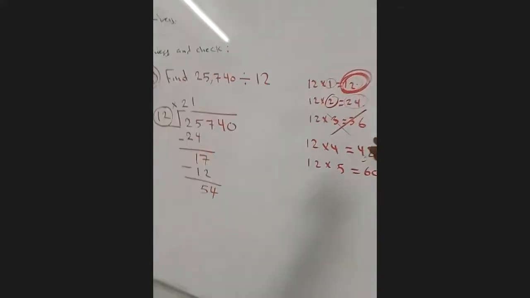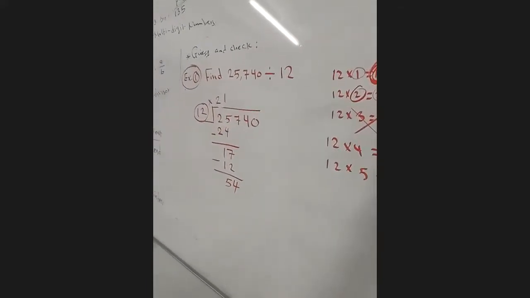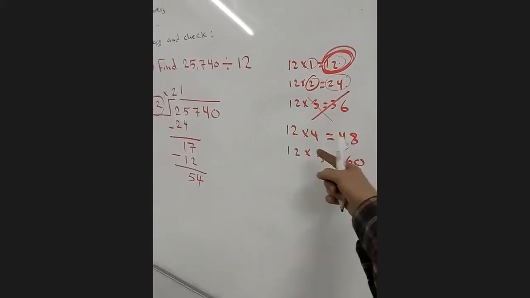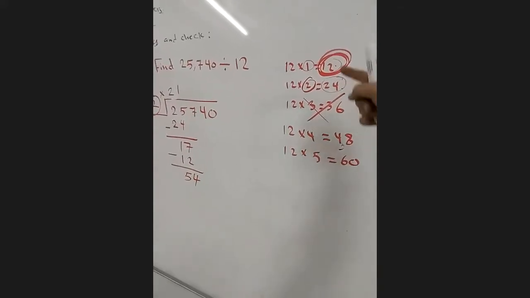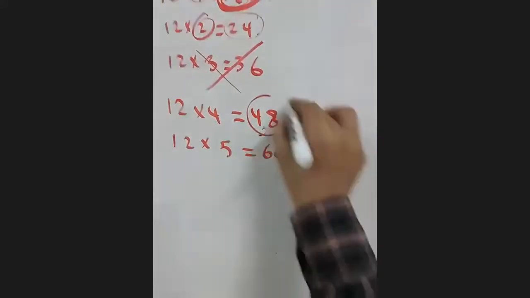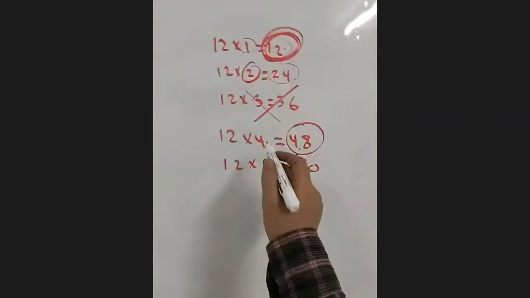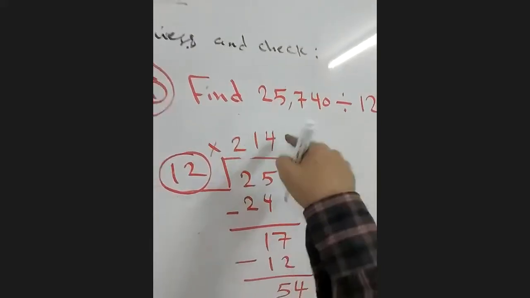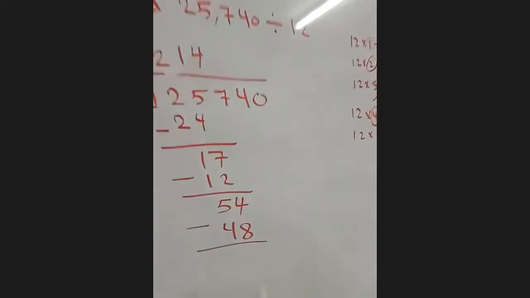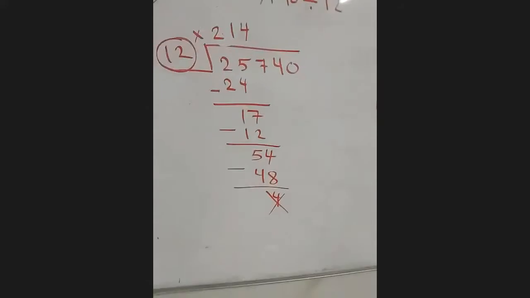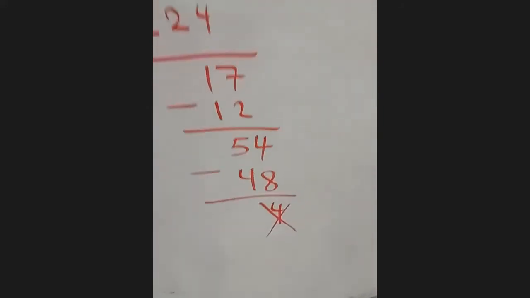What's my choice here? I have a lot of choices. I have a 12 less than 54. I have 24 less than 54. I have 36, 48. All of these choices, the first 4 choices are less than 54. But the closest for 54 is what? 48. What's the number? 4. So we put 4 up. 4 multiply 12, 48. Subtract. 4 minus 8, it is not 4.